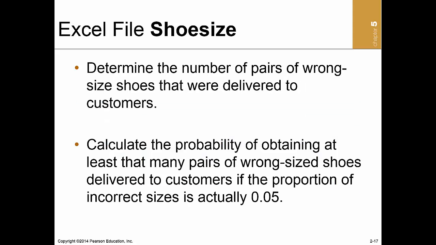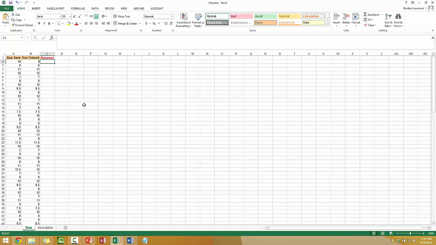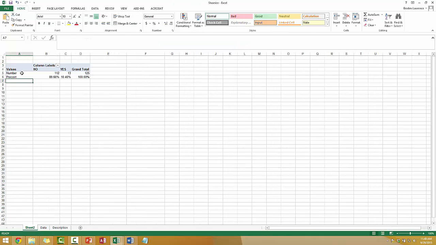Go ahead and open the Excel file shoe size and answer the following questions. I've begun this problem by setting up a column that will determine if the shoe was returned. I'll do this by using an IF function. If columns A and B are equal, it will return a no, and if not, it will return a yes. Now go ahead and insert a pivot table and determine the frequency of returns.